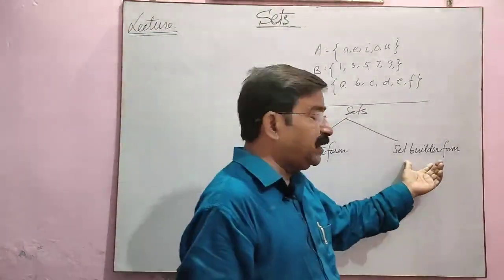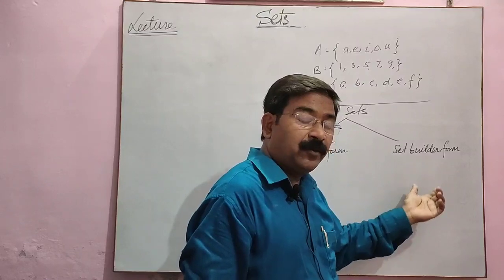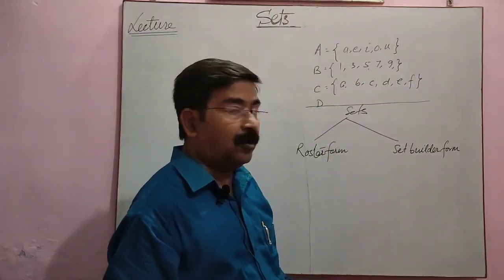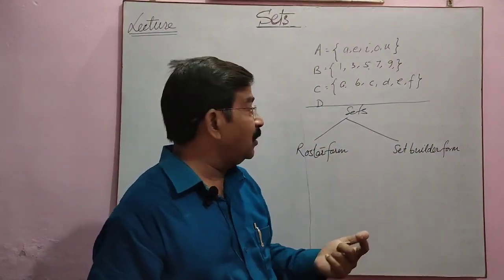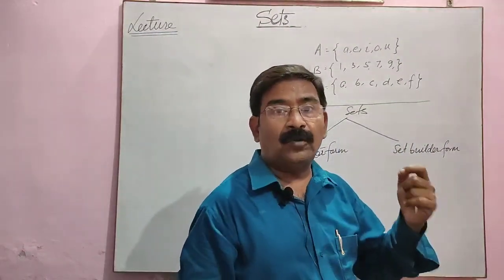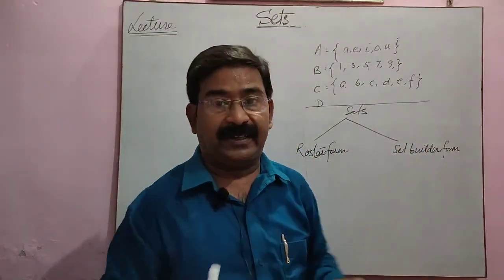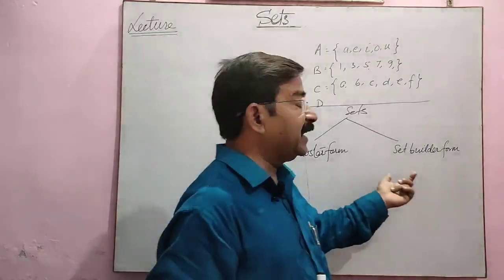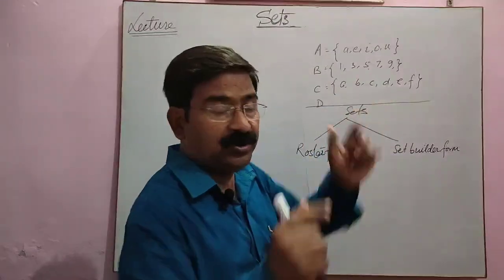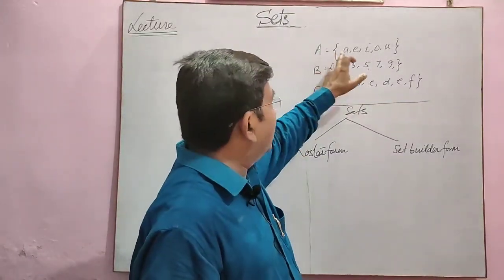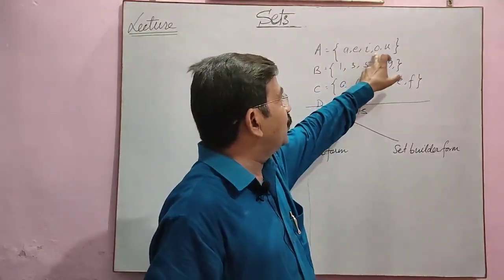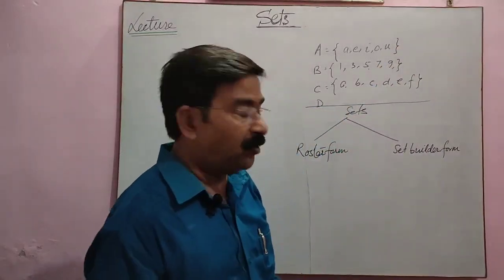Now in set builder form, what is set builder form? In set builder form, in general we write the character of the elements of the whole set. Like this set A. See, I have written A, E, I, O, U. This is roster form.